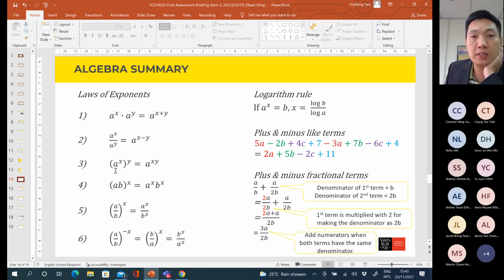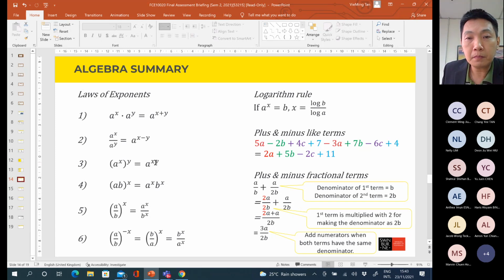If you want to simplify this by removing these brackets, you can use rule number three. Bear in mind that there is only one base number here, A only. So to remove the brackets, apply rule number three by multiplying the two index numbers, becoming x multiplied by y.